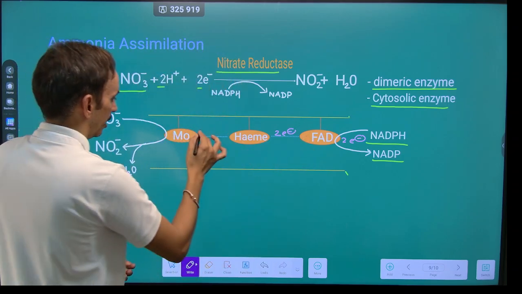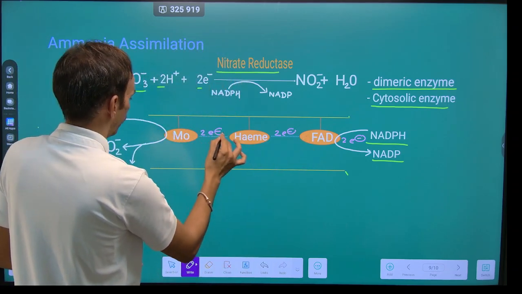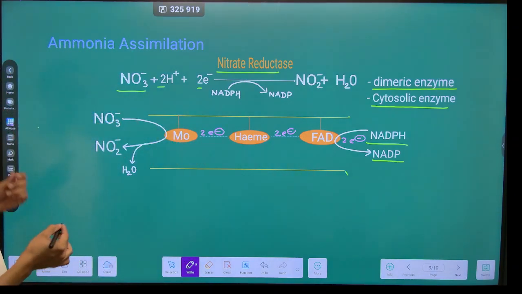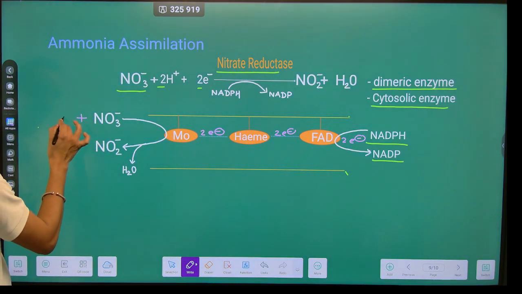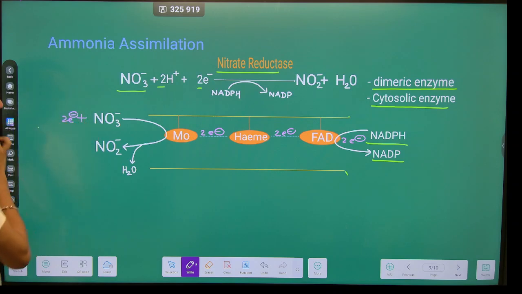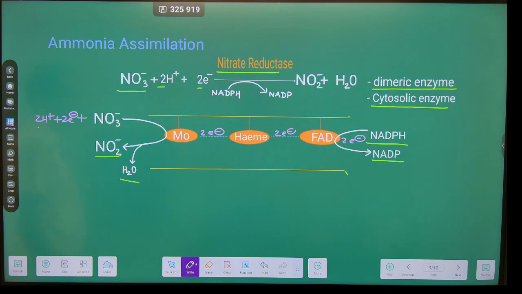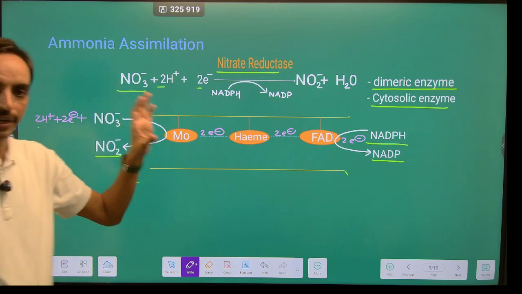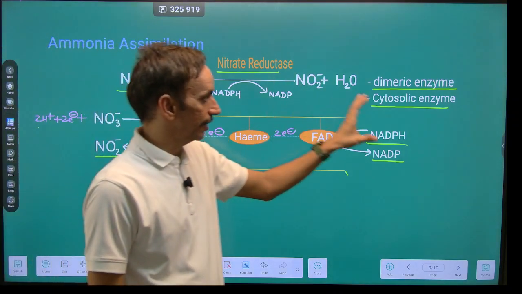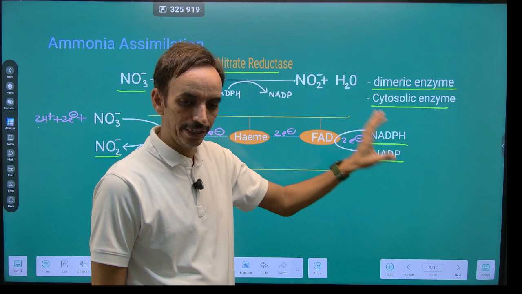The heme will transfer the electron to the molybdenum, and finally the electron will terminate into the nitrate, and there is a conversion of this nitrate into nitrite, and there is a release of a water molecule. So this is the functioning and structure of nitrate reductase, which is a cytosolic and dimeric enzyme.